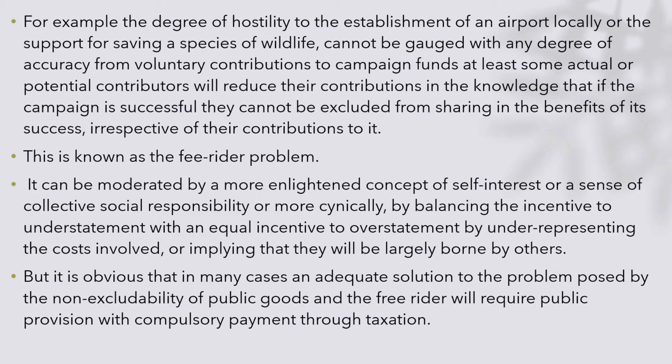For example, the degree of hostility to the establishment of an airport locally, or support for saving a species of wildlife, cannot be gauged with any degree of accuracy from voluntary contributions to campaign funds. At least some actual or potential contributors will reduce their contributions in the knowledge that if the campaign is successful, they cannot be excluded from sharing the benefits of the success. This is known as the free rider problem.